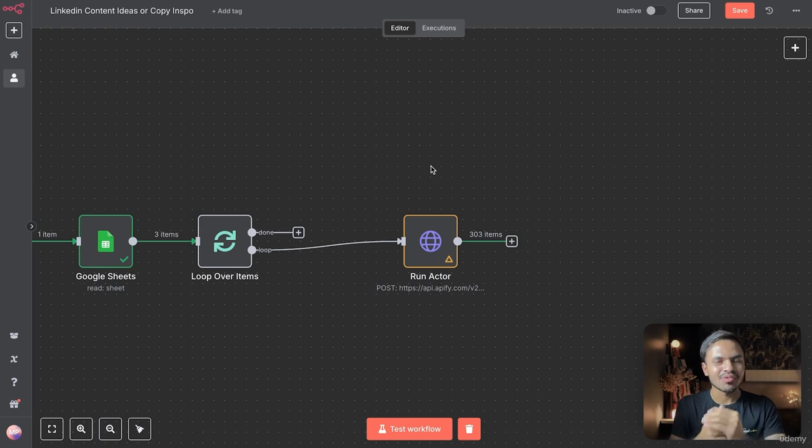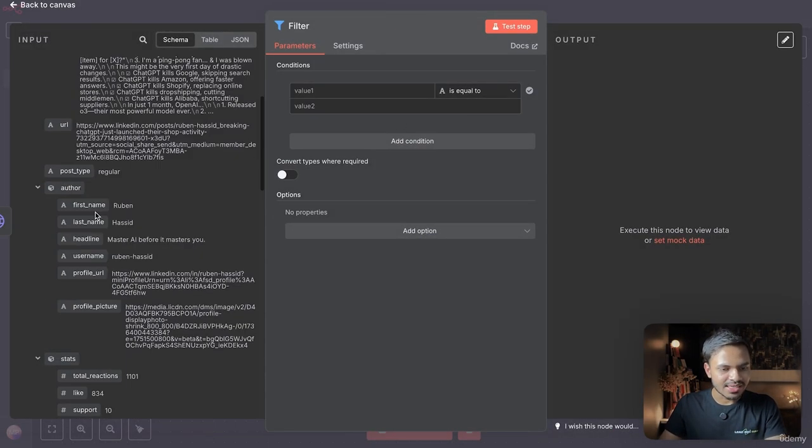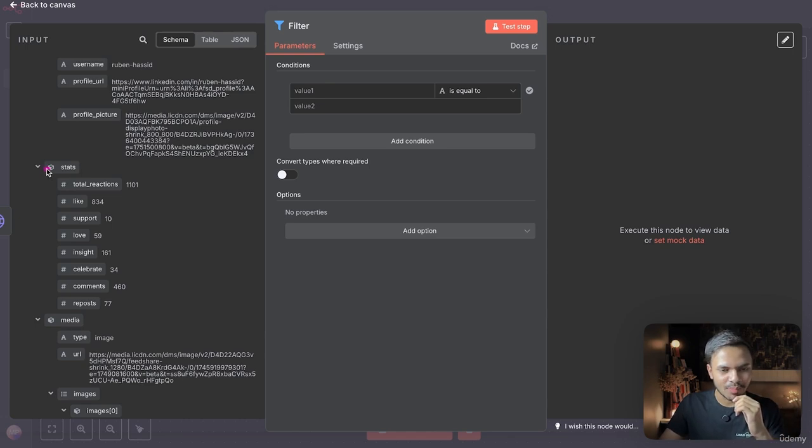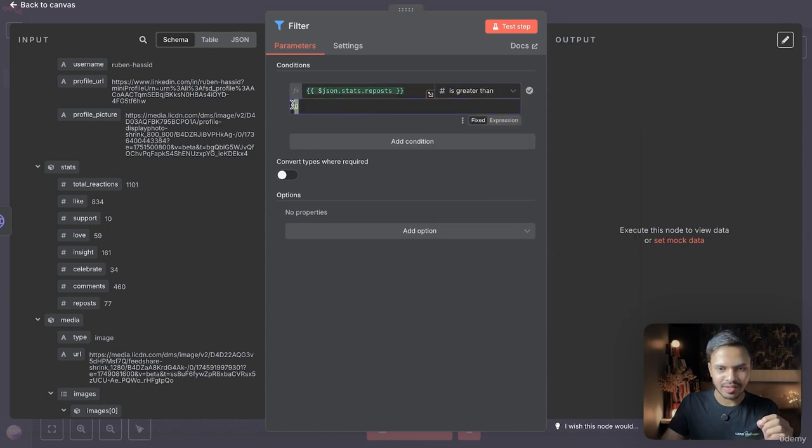Next, what we want to do is we want to add a filter. For instance, if the post is getting much virality, it is obviously going to have more number of likes, comments and the repost. So we can easily filter out by that criteria. So search for filter, and under stats, you can easily filter by total number of reaction or comments or repost. In this example, I am using repost. So if the repost value, obviously it is a number, so I am using number, should be greater than, let's say, 500. By doing this, we are easily able to find out Ruben's top performing post.